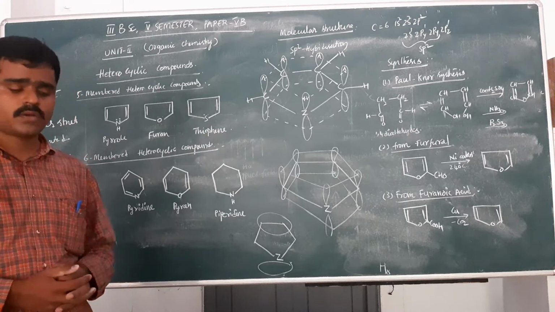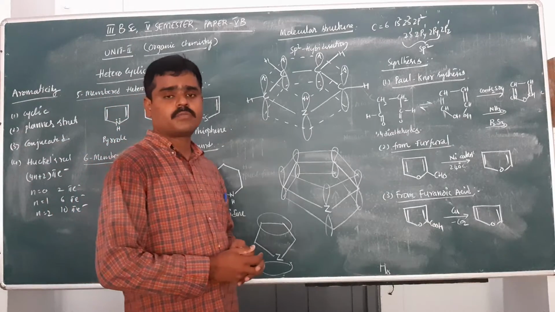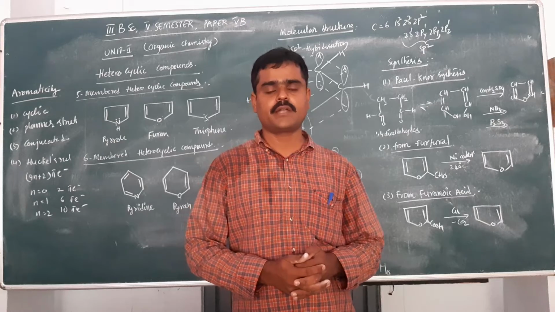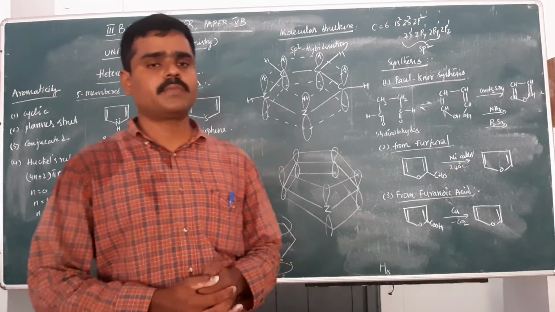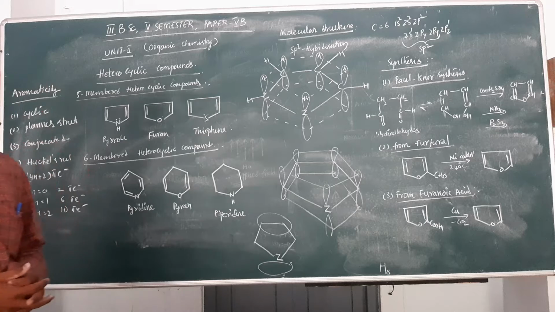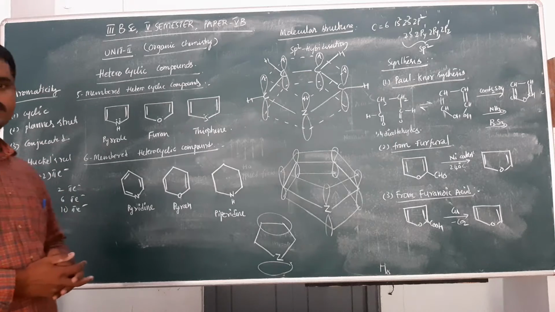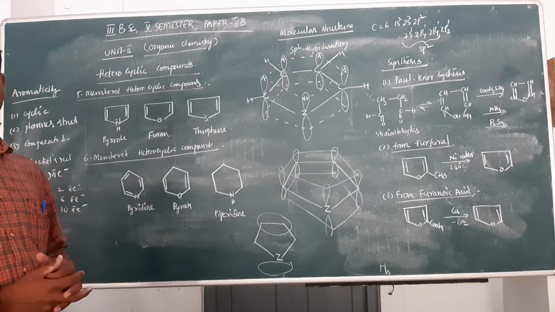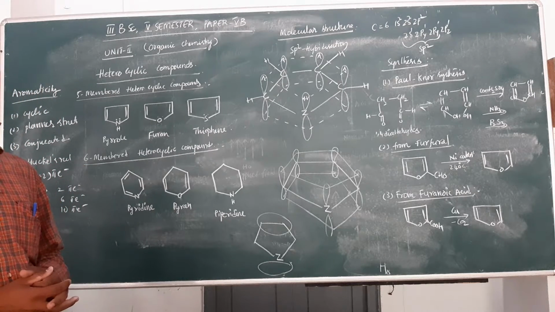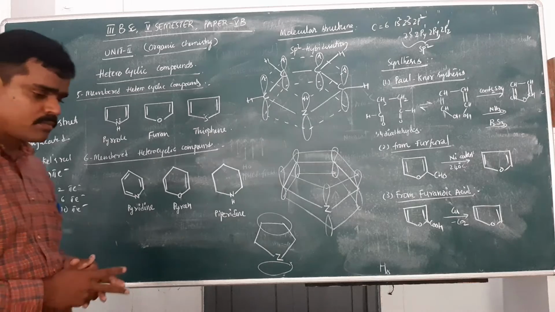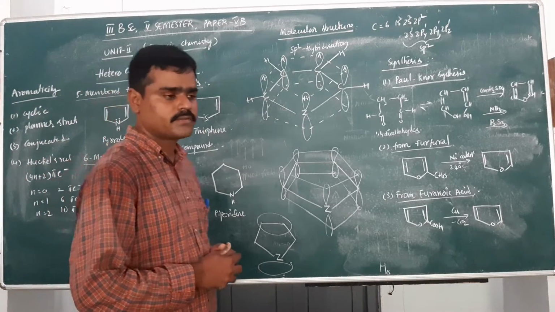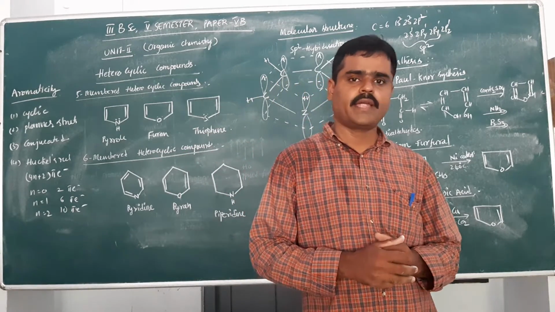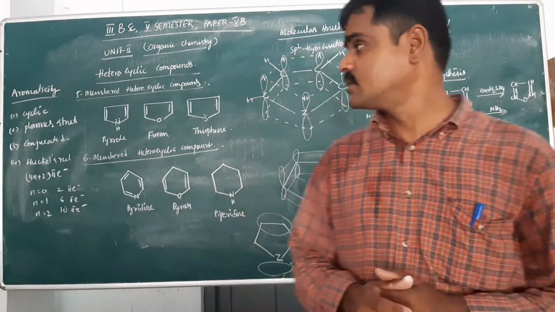Heterocyclic compounds are one type of organic compound, one classification within the hydrocarbons. These hydrocarbons are classified into so many types, and one of them is the heterocyclic compounds. There are different types of heterocyclic compounds, but in our syllabus two important types are given: the 5-membered heterocyclic compounds and the 6-membered heterocyclic compounds.